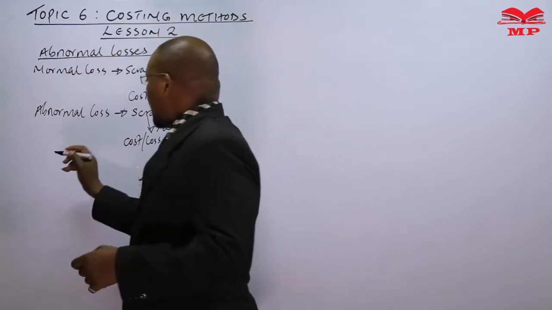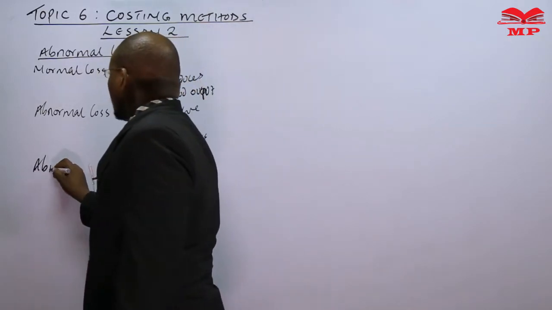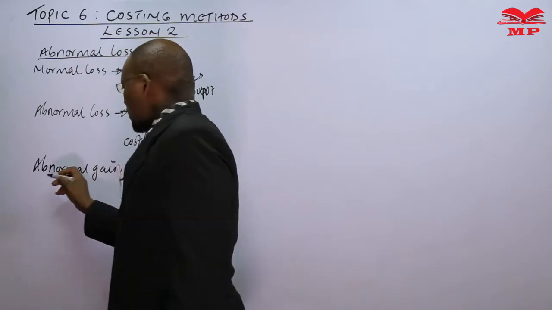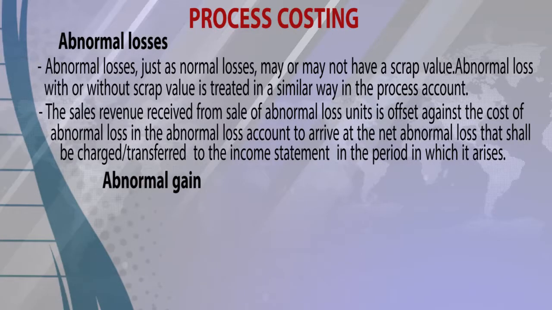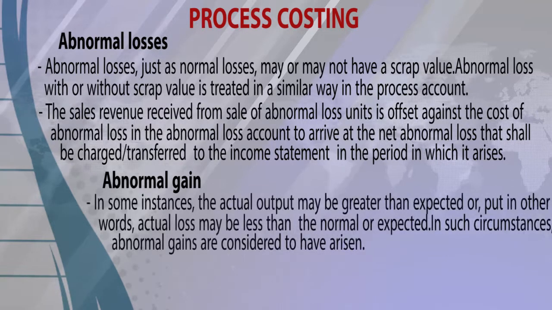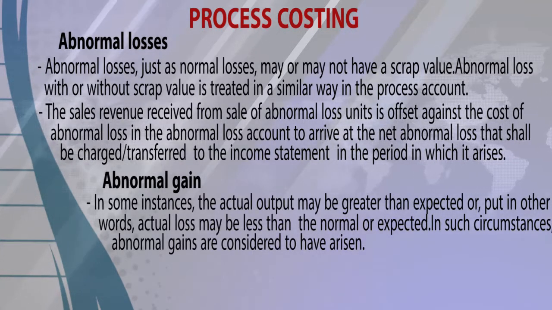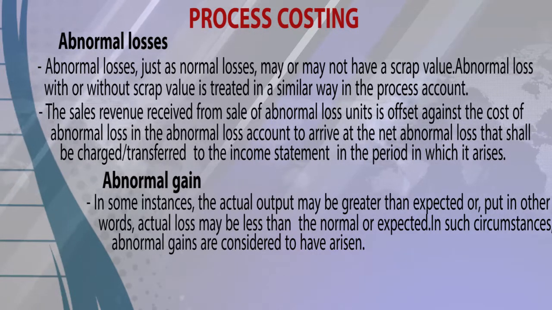Then abnormal gain. What about it? In some instances, the actual output may be greater than expected, or actual loss may be less than the normal or expected.